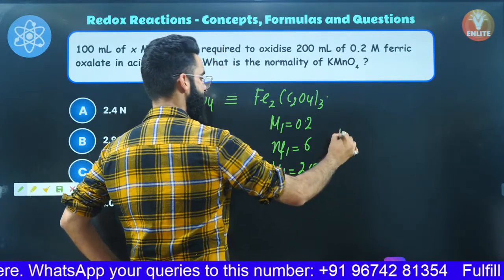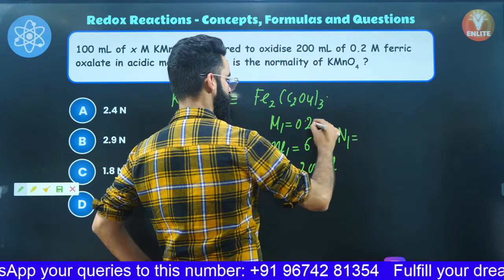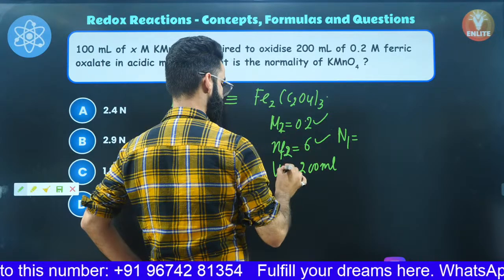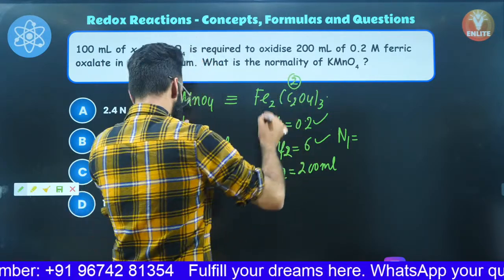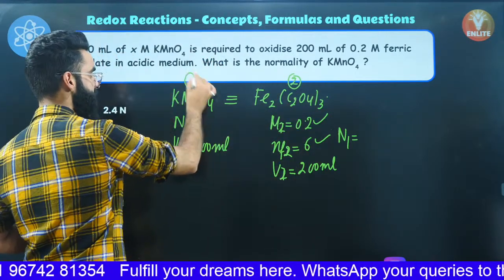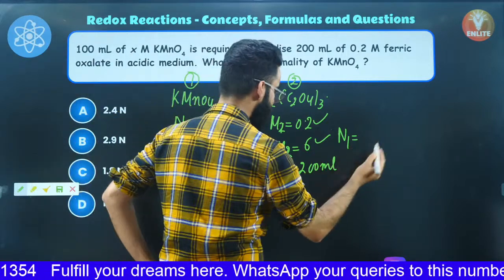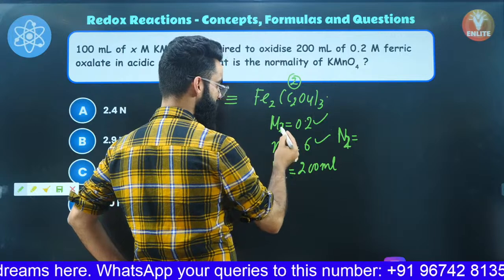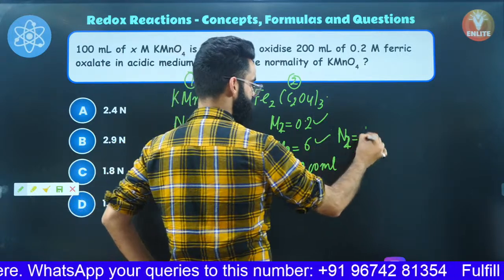So first thing, I'll be calculating normality of second, which is equal to molarity of second multiplied by N factor of second. Sorry, this is second, right? I'm representing this by number 2. And this is something which I represent with number 1. So normality of second comes out to be 1.2.